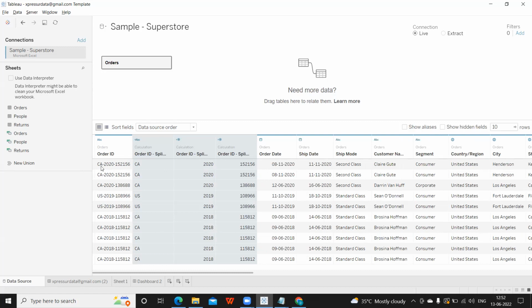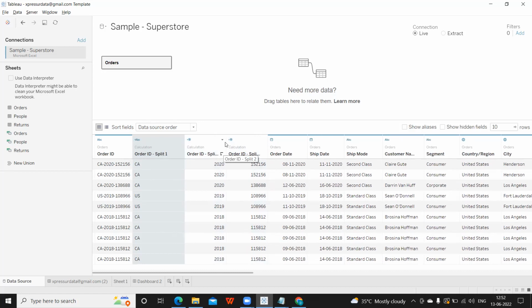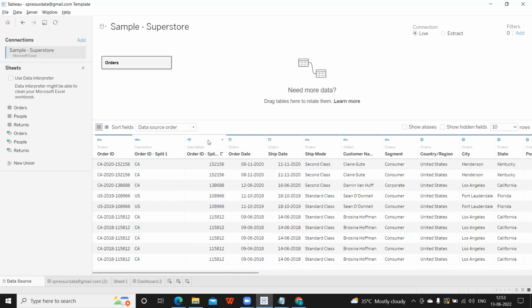You see, CA hyphen 2020. Tableau is intelligent enough to keep the original field. Along with that, it has created three more fields and split that into three fields. Now we can keep whatever we want and remove the other one. I don't want this, so I am just deleting this.